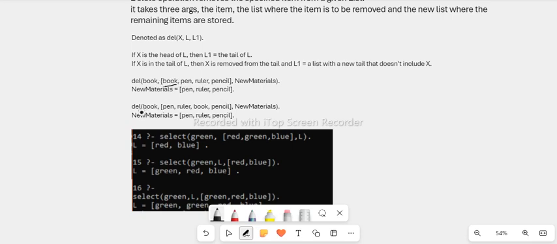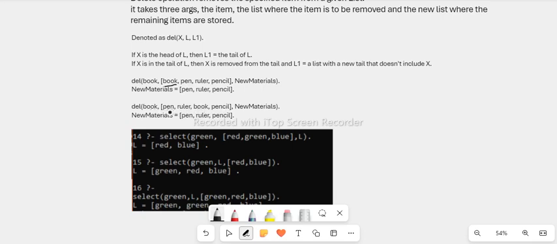Now we have another example, del book. We want to remove book. We have pen as the head of the list, then ruler, book, pencil. So ruler, book, and pencil are the tail of this particular list right here.